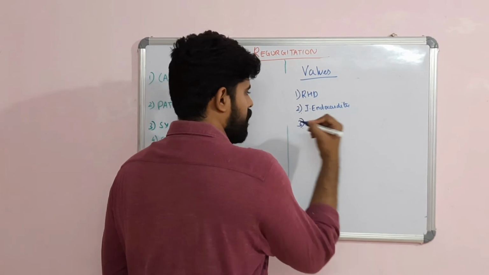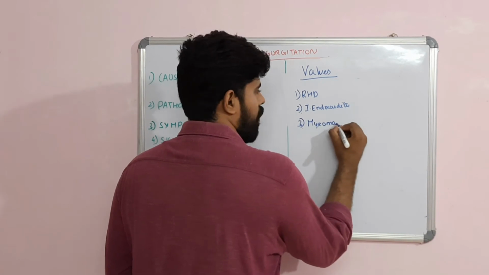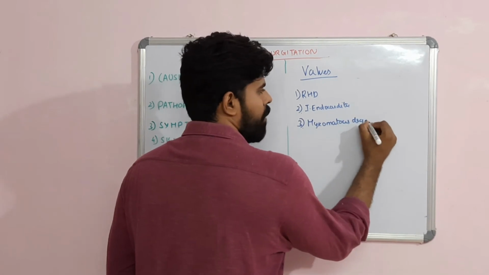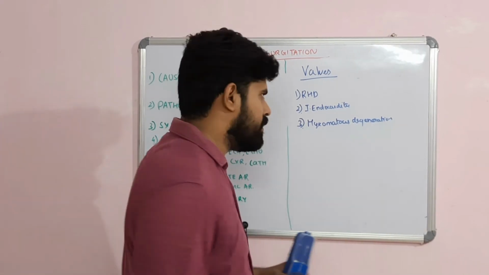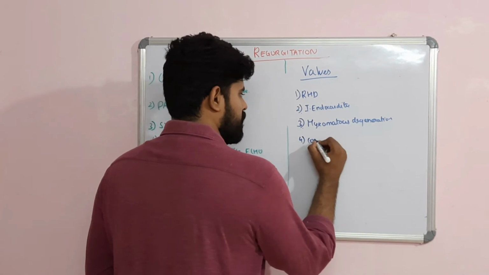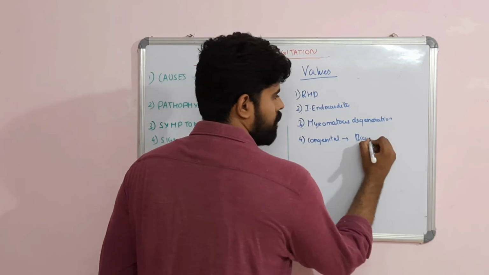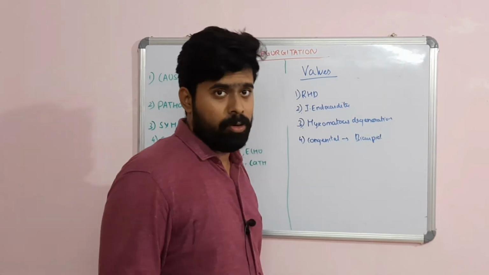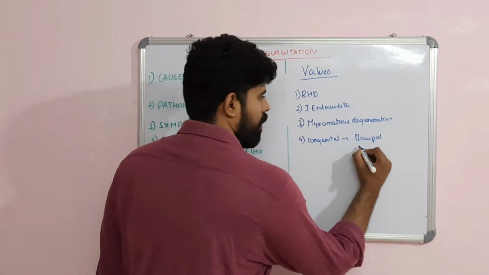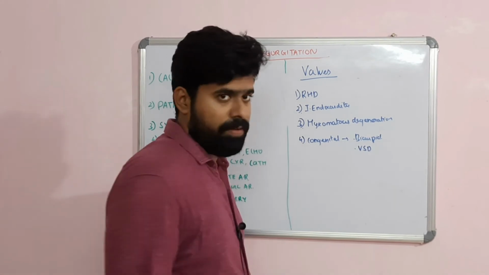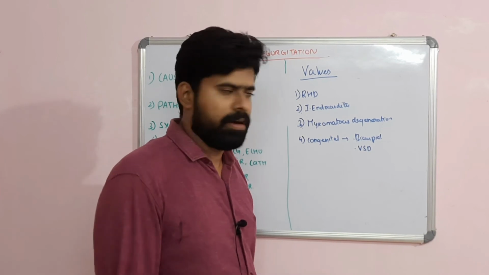The third cause includes myxomatous degeneration. This can occur along with myxomatous degeneration of the mitral valve, the tricuspid valve, and the aortic valve. They can occur in unison. Then congenital disorders. What are the congenital disorders? It can be because of bicuspid aortic valve. We have dealt in detail with the bicuspid aortic valve in our discussion on aortic stenosis. You can go back and look into it, or it can be seen in ventricular septal defects. And VSD can push the leaflets along the flow of blood and can cause aortic regurgitation.